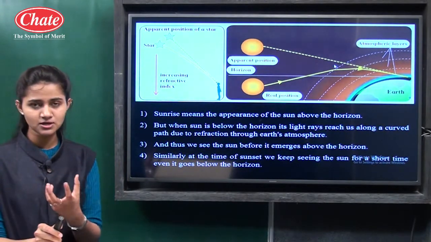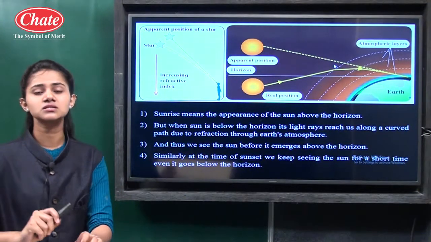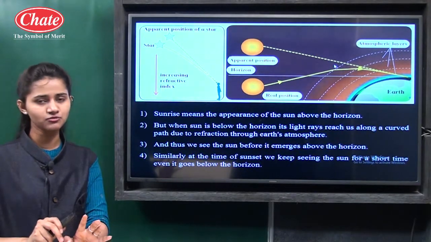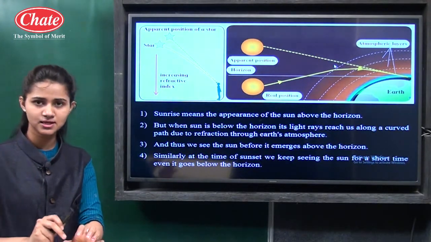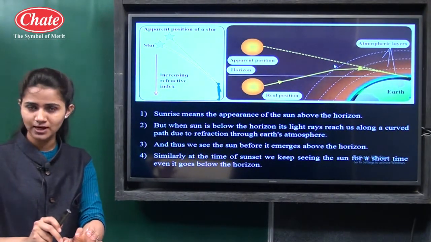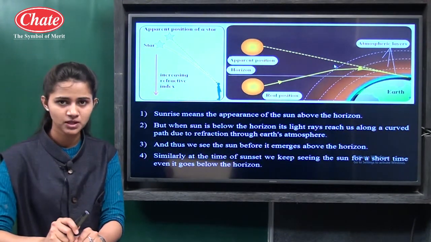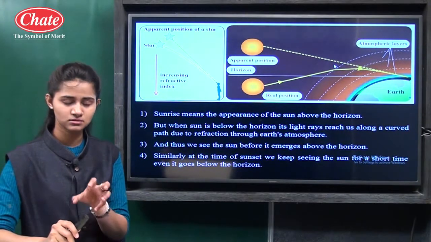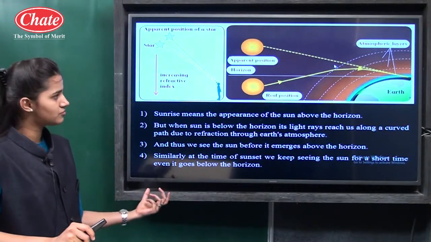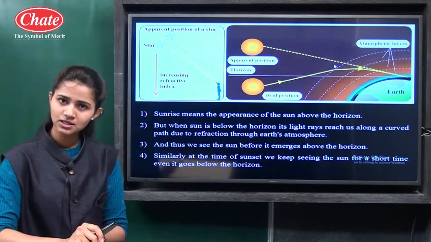Before sunrise we see certain rays, and after sunset also we see certain sunlight, and this is also due to the refraction of light by the Earth's atmosphere. So the twinkling of stars, and the sunrise and the sunset, are the phenomena which take place due to the refraction of light.